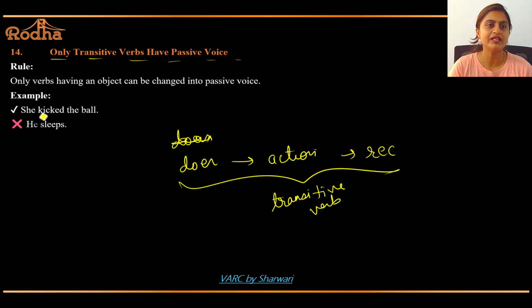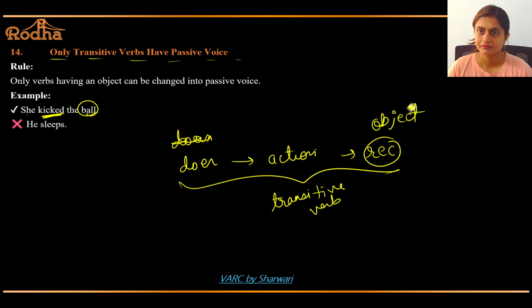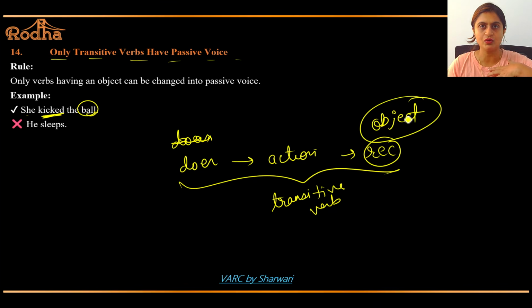So she kicked the ball. Correct? She kicked the ball. So basically kicking is the action and someone is receiving it. Correct? Or there's an object there. That ball has received the action. No? The ball is receiving the kicking action. Correct? So the object is there.